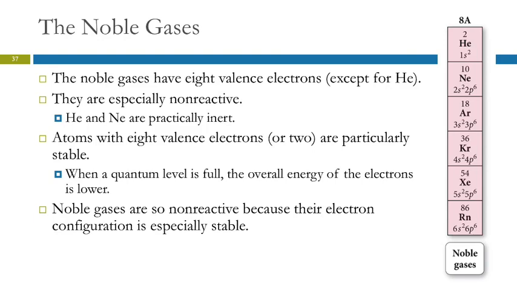These are especially non-reactive. In fact, for a long time it was believed that they made no compounds at all. And still, I believe there's no known compounds with helium, and very few with the others. They don't react. They just don't. That's why they're called noble gases. And the reason they don't is that 8 valence electrons is especially stable. When that quantum level is full, the energy of the electrons and thus of the atom is lowered. And so they don't need to react.